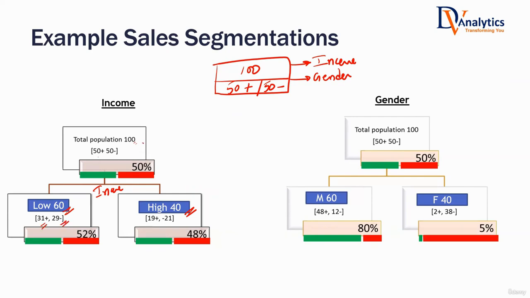So right now, if you look at the whole data, 50 are buying, 50 are not buying. Is it pure or impure? Impure. As it is, the data is impure. Why is it impure? Both the classes are there.